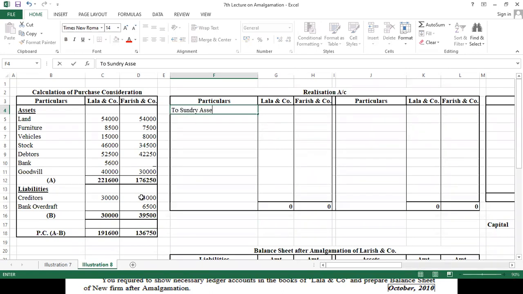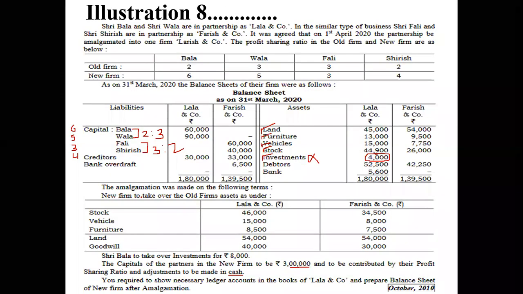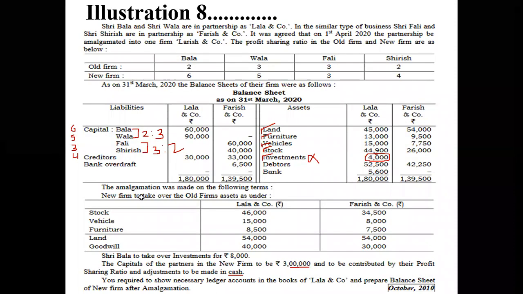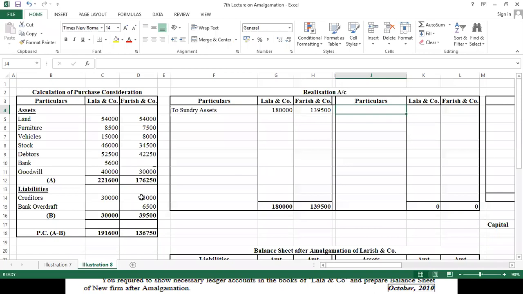So here we are going to write two sundry assets. The amount for Lala is 1,80,000 and the other one was 1,39,500. Okay. And on this side we will write by sundry liabilities. Lala and the other are both given here as 30,000 because we have taken book value only, and 39,500.